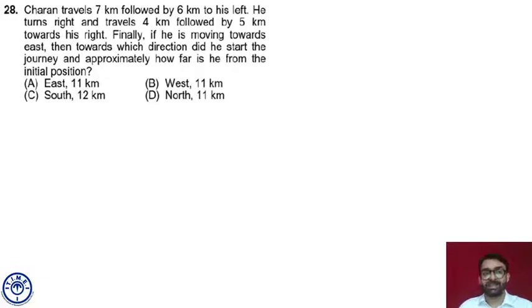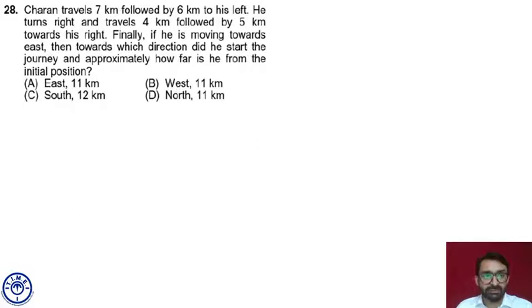Let's say he started with the direction east and finally is facing east. Then it's perfectly alright. If I say he started with east and finally is facing north, that means my initial direction was not correct, so we'll rotate our figure according to the direction in which he is facing finally.